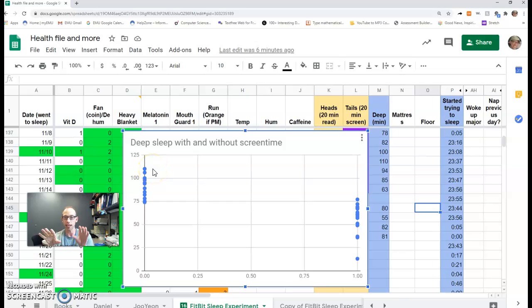It is true that we see that trend, and we can say correlated, associated with. We might say the more screen time I have, the less deep sleep I tend to have. That would be okay, but we can't say definitively here that screen time causes me to have less deep sleep per night. So there is a way to do that. Oh, and let me talk about why.